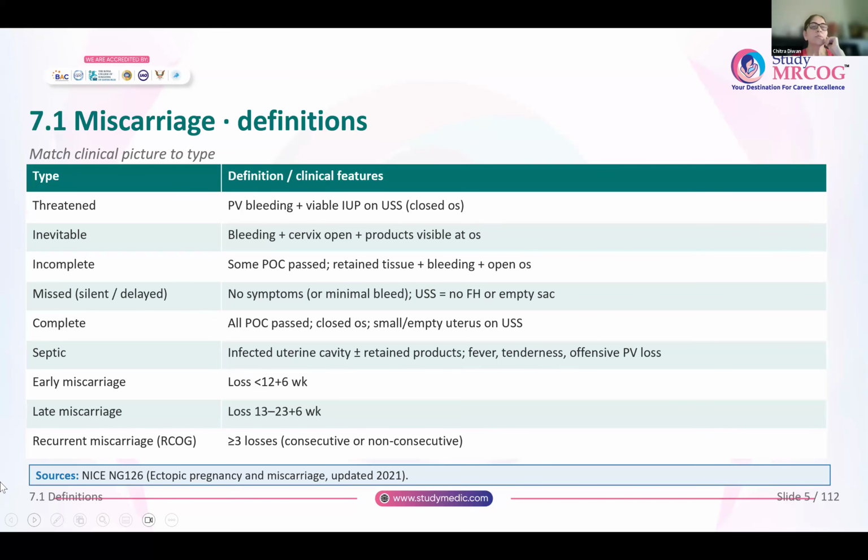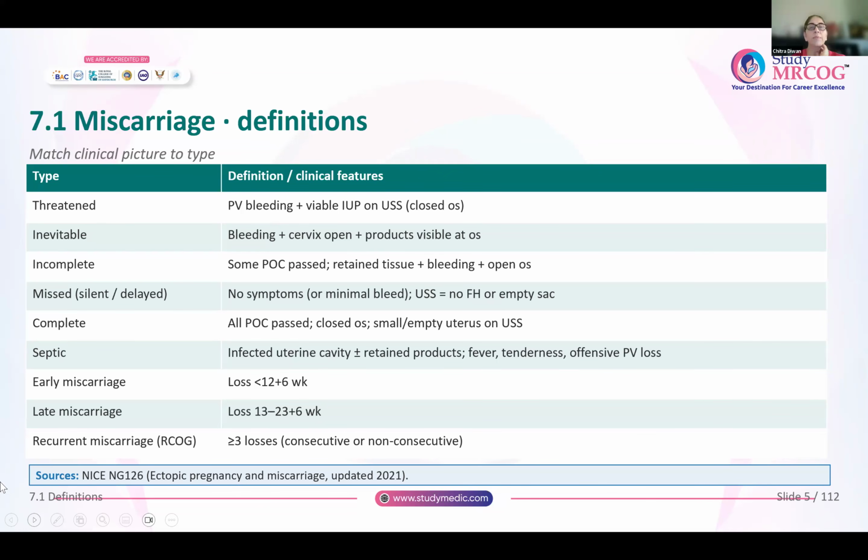Complete abortion means she gives you history that she has passed some clots either at home or in the hospital, wherever it is. All the products of conception have been passed. The uterine cavity is now empty. On ultrasound, you see a very small or an empty uterus and the os is closed. So that is your complete abortion.